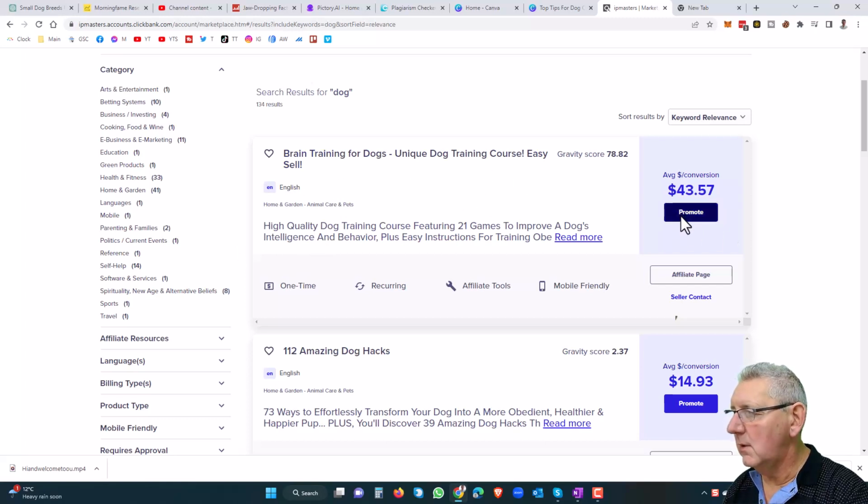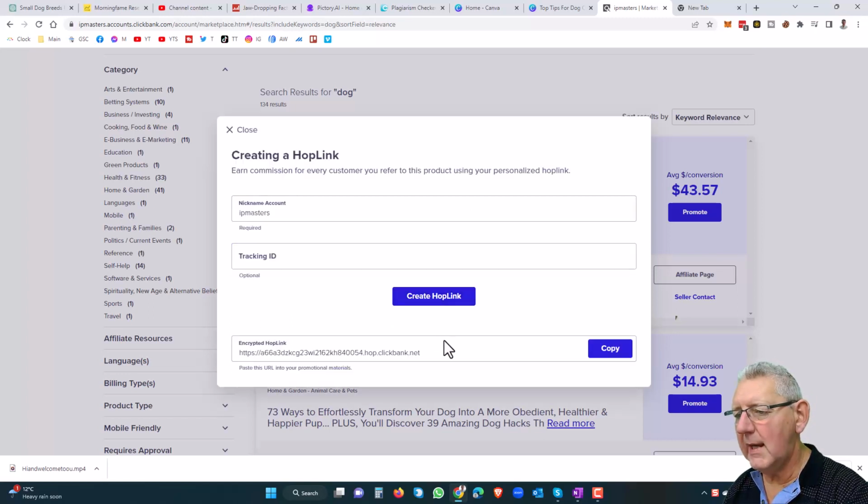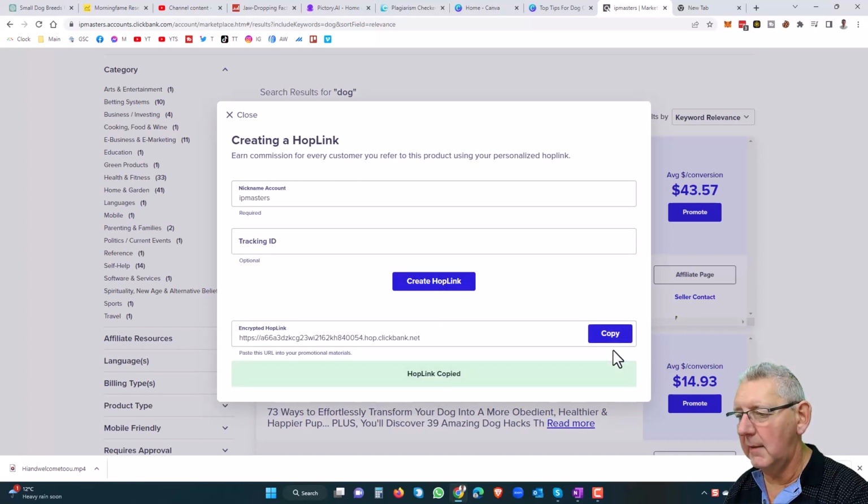All we need to do in ClickBank, once we've got an account there, is click promote, and what will happen is your own account nickname will appear here. This is mine. You don't need a tracking ID. You simply click create hop link. Now once that's done, you'll get a long encrypted link like this. I'm going to copy that to the clipboard.